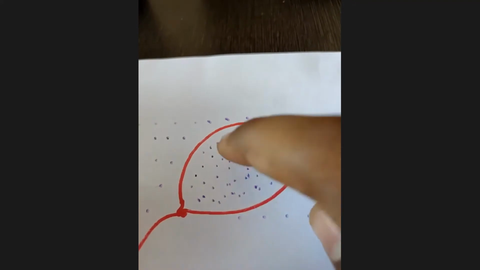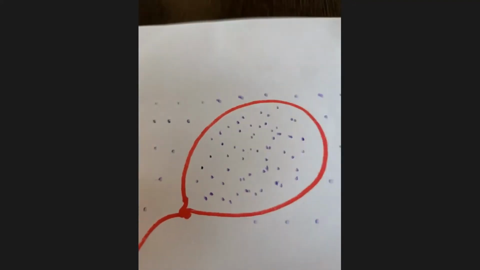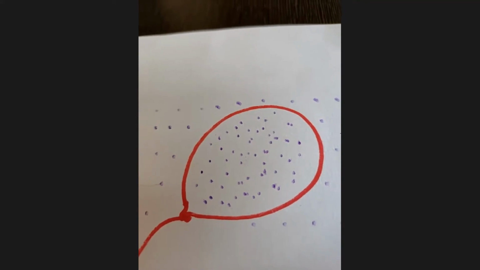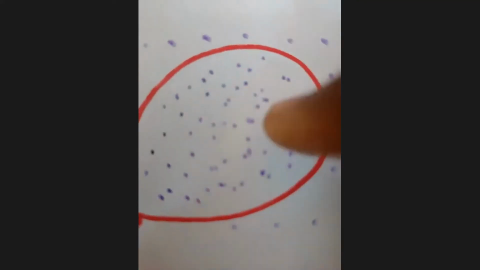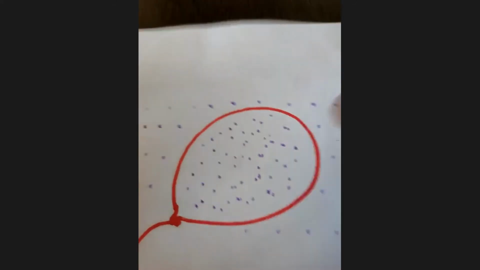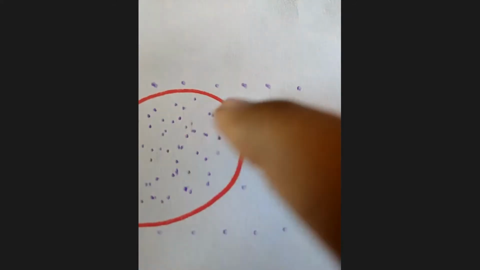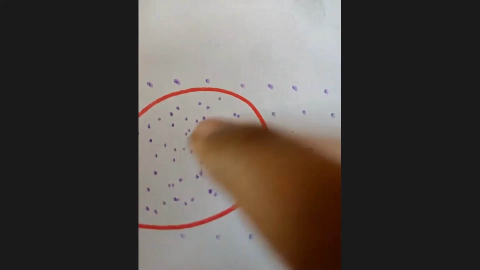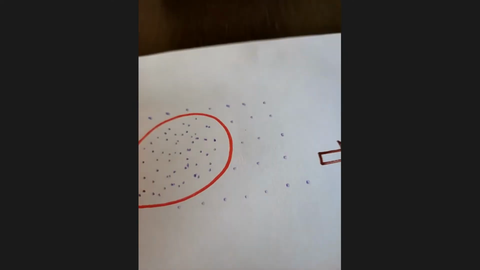Inside you can see these dots. These dots are nothing but air. We have divided air into these dots. Now you can see some difference between the air outside the balloon and the air inside the balloon. The air inside the balloon is very tight and the air outside the balloon is very free. You are absolutely right. Whatever we can see and feel outside is nothing but the normal air, a normal air pressure.